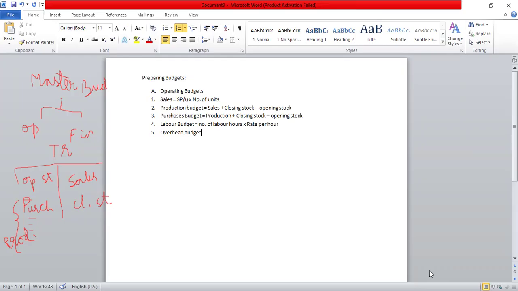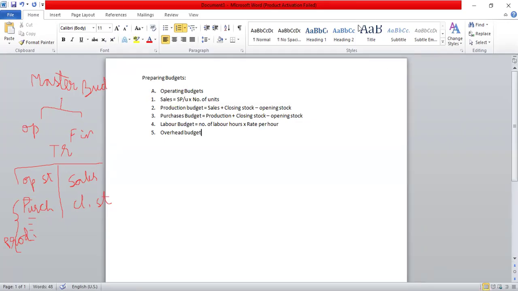Sales is there. The various stocks are there, opening stocks, closing stock, and then the number of units which are produced, the number of units which are purchased, the labor cost, overhead cost, all of them are available. So with this, they can prepare a budgeted income statement also. That comes under operating budget.